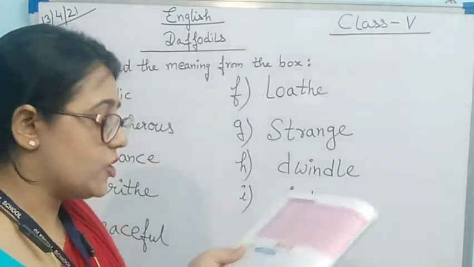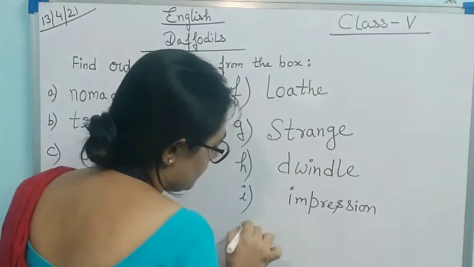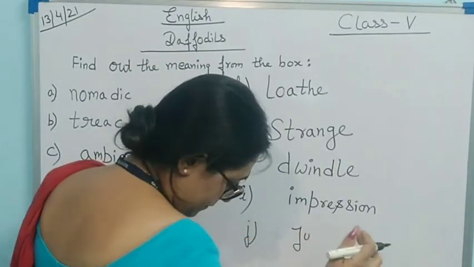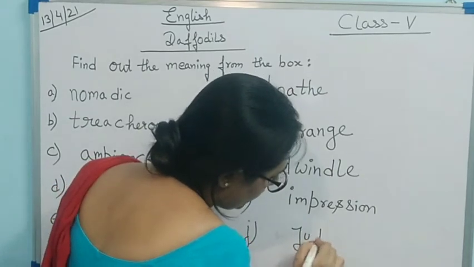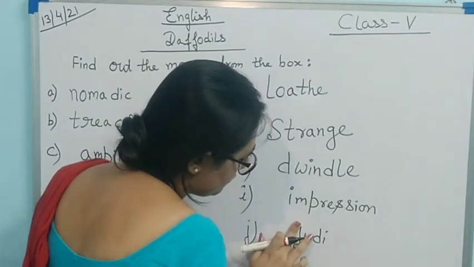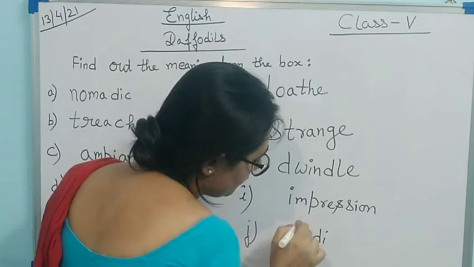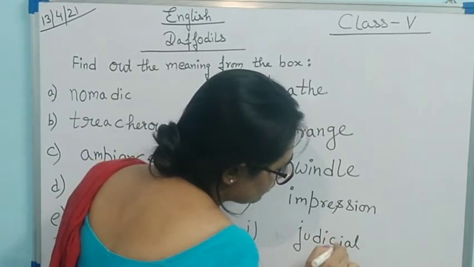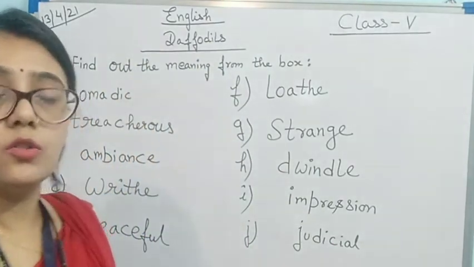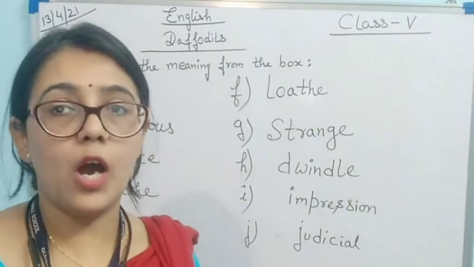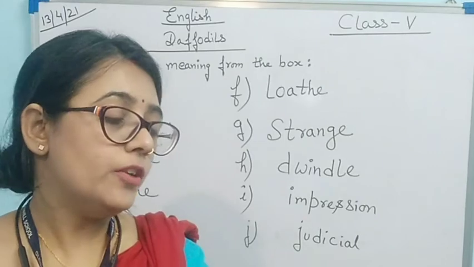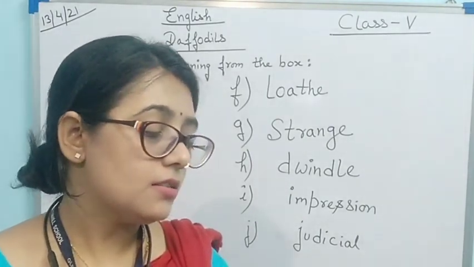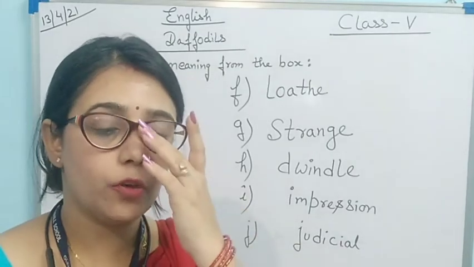That is judicial. Judicial. Okay, so I hope you have understood how you have to do it. Now we will do question answers in our next class, that is in our third class for the lesson.